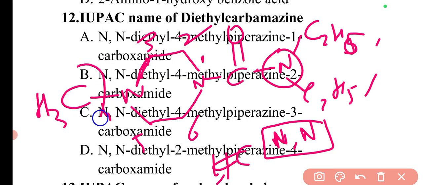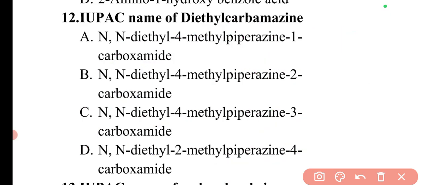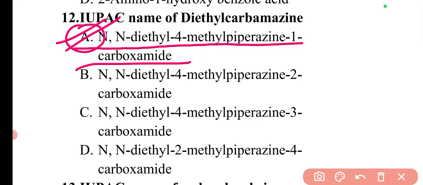Then this methyl group is at the fourth position, so it will be 4-methyl. This two-nitrogen ring, which does not have any double bond, is the pyrazine ring. So 4-methyl pyrazine, and this CONH group is the amide group, the carboxamide group, at the first position. So it is N,N-diethyl-4-methyl pyrazine-1-carboxamide. Looking at the options, it is option number 1, so option A is the correct answer.